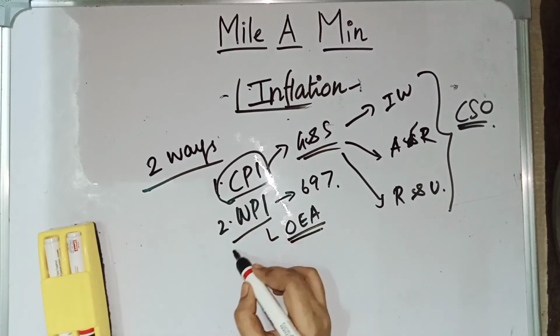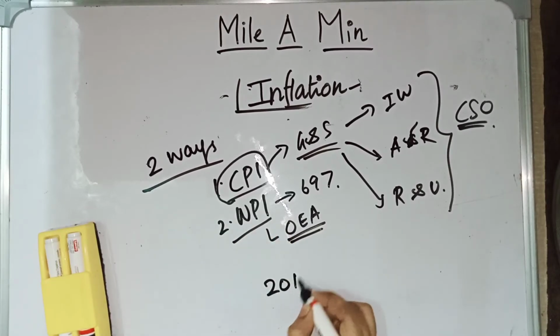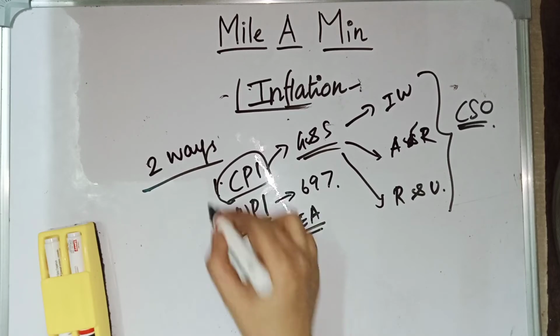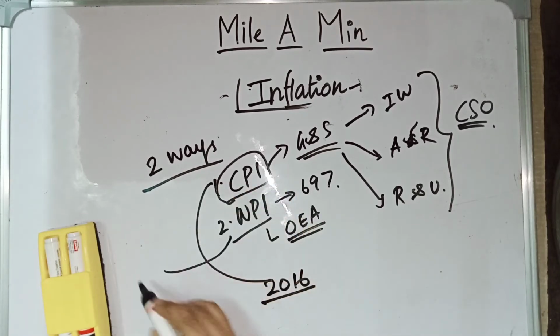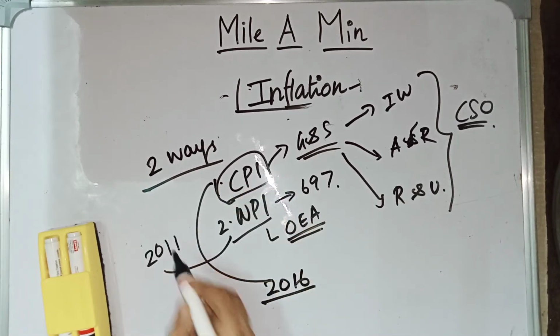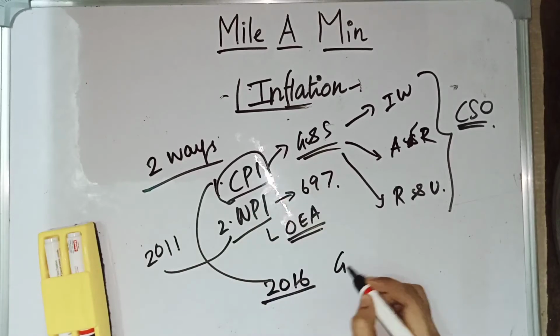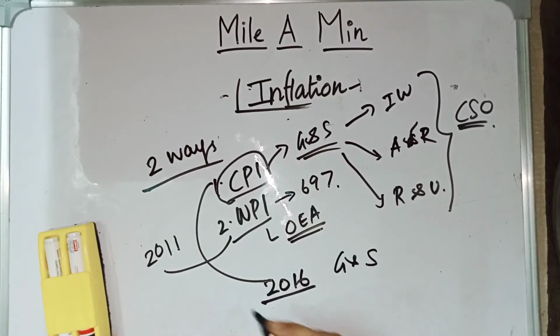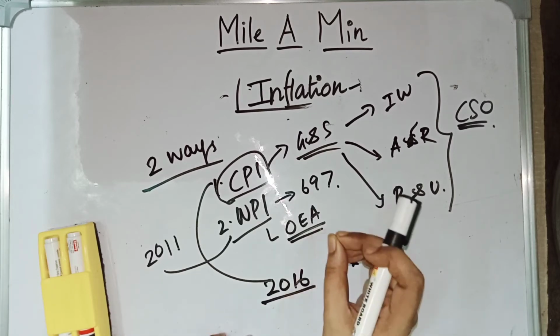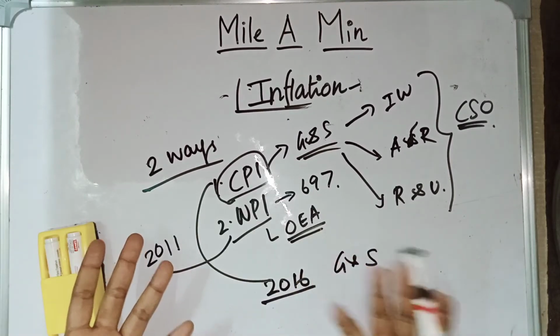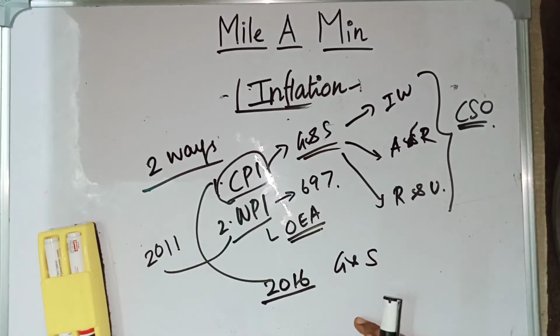For calculating CPI, the base year is 2016. For WPI, the base year is 2011. And in CPI, we include both goods as well as services. Because of all these benefits, we use CPI to calculate inflation. So RBI currently uses CPI to calculate inflation, because using CPI we can do a precise calculation of inflation.